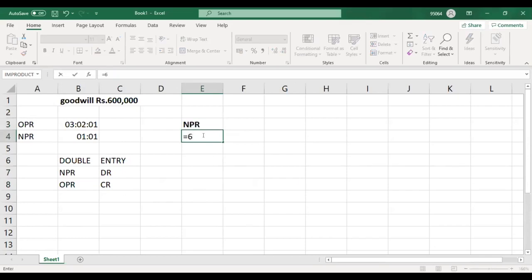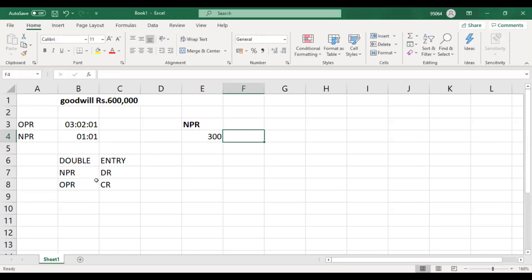Equals 600,000 divided by, what is the new profit sharing ratio? 1:1. 1:1 means 2. You will divide by 2 and then you will multiply by 1, then you will get 300.